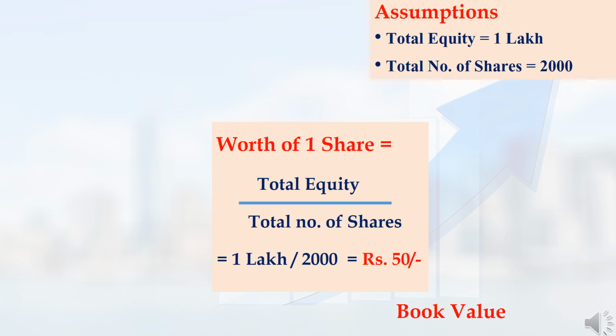Let us take a small example. Let me assume that a company's total equity is 1 lakh rupees and that company's total number of shares is 2000. Then total equity of 1 lakh divided by the total number of shares, 2000, gives 50 rupees. So the worth of one share is 50 rupees. This is also called the book value. That is, book value is nothing but the worth of one share of that company.